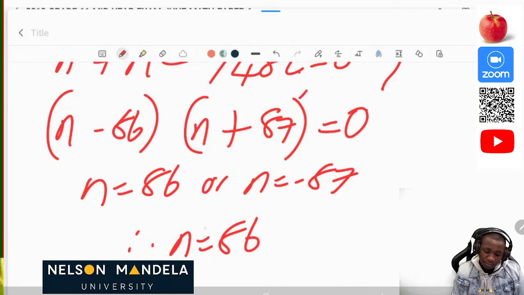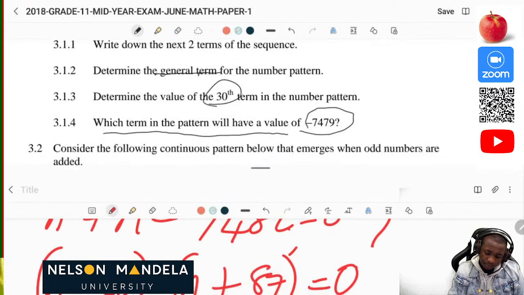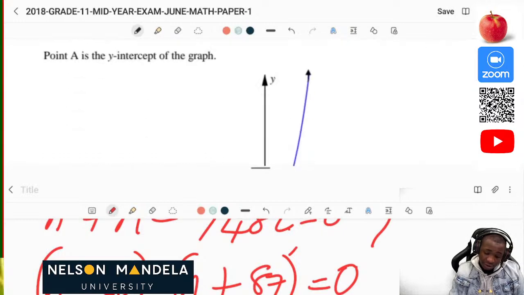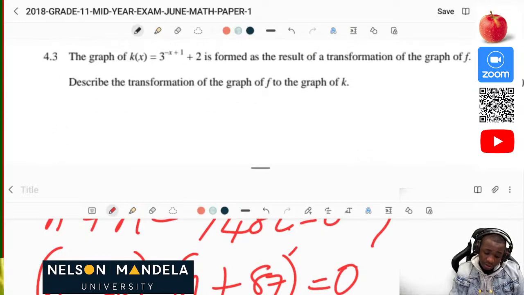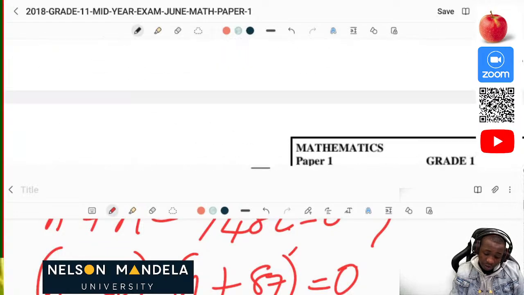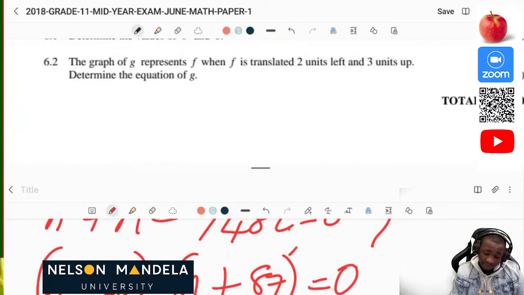Okay, now we're going to do this last question of the day, which is functions. We're only going to do this. Let's see what we can do on functions. We're going to do something nice and fun.